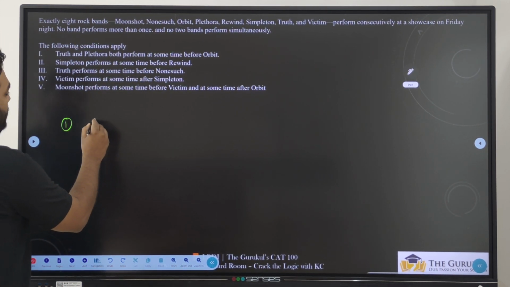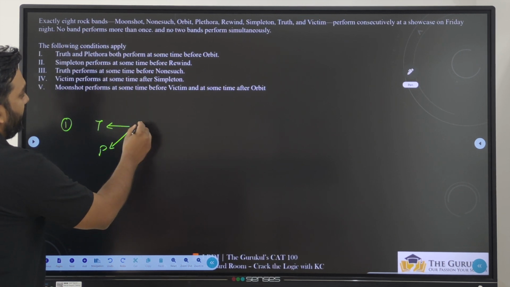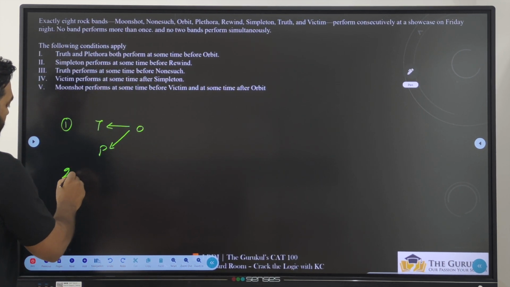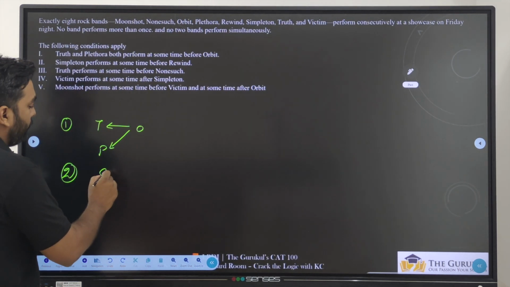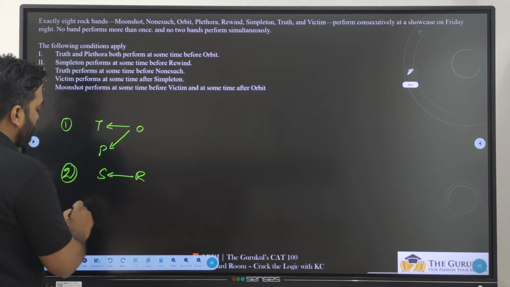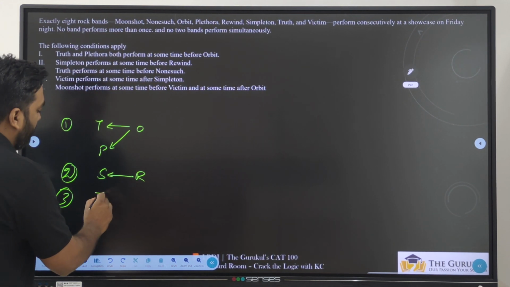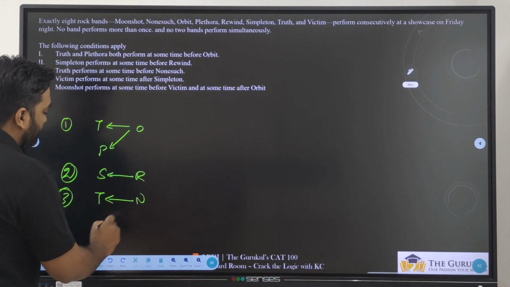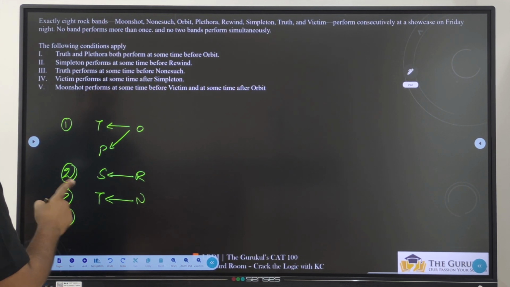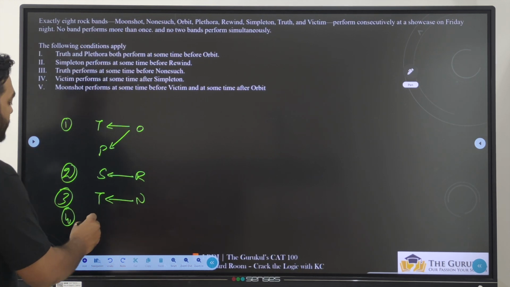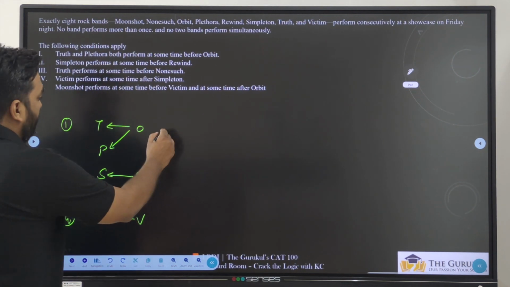First condition, T and P perform sometime before O. Second one, S performs sometime before R. T performs sometime before N. T is performing before N. V performs sometime after S. So S is performing sometime before V.